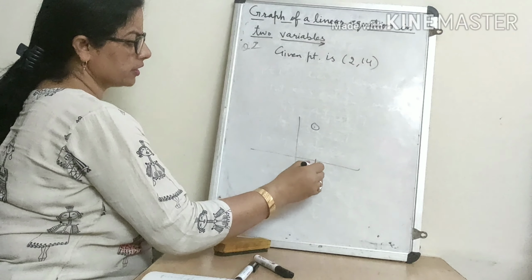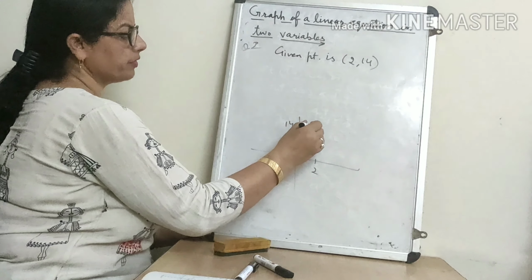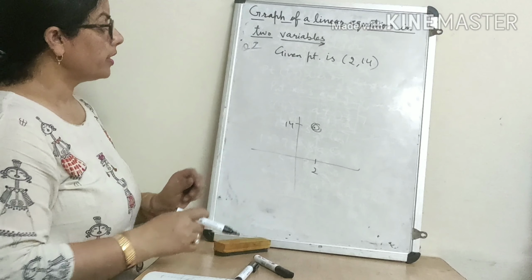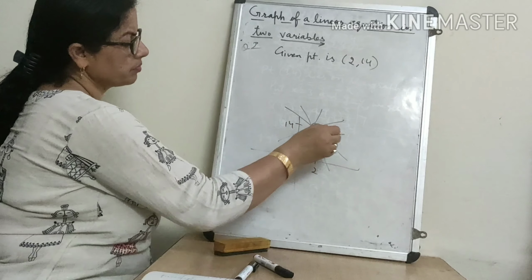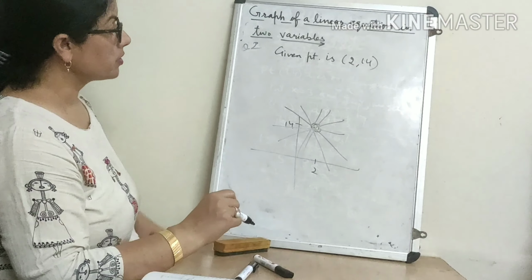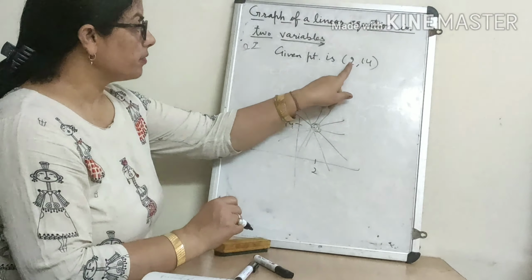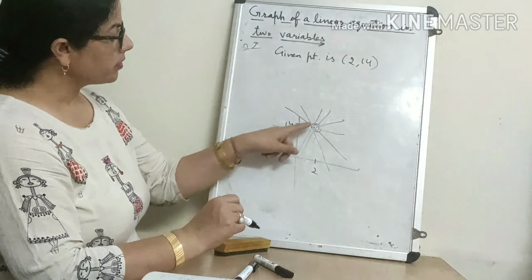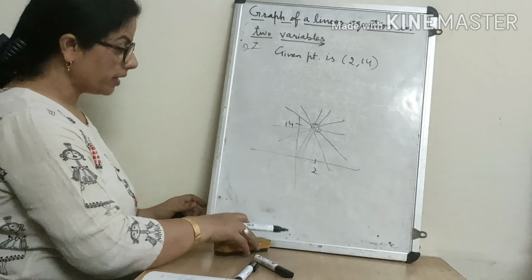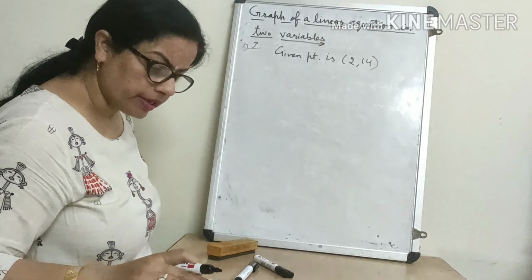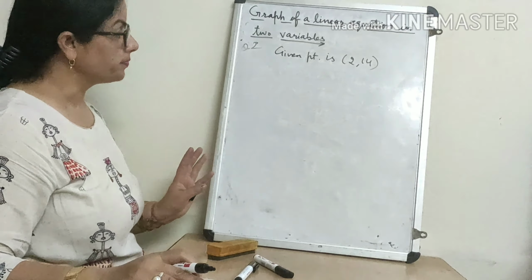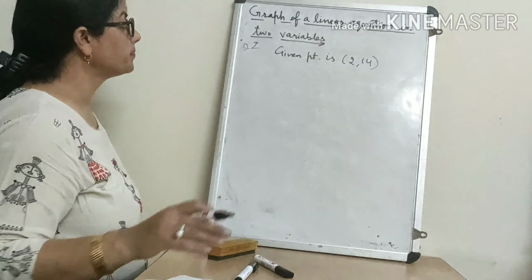Maybe here if this is 2, this is 14, then this point will be (2, 14). And see this, from this point how many lines can pass? Infinite lines can pass, and for every line we have to write an equation. He is saying give the equations of 2 lines only which pass through this point.